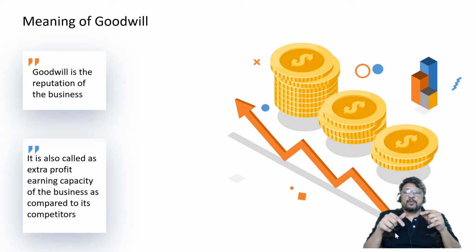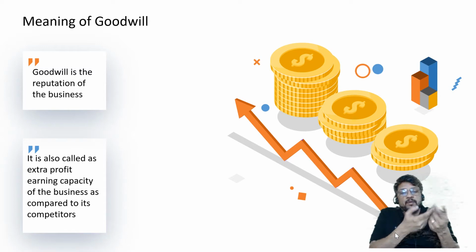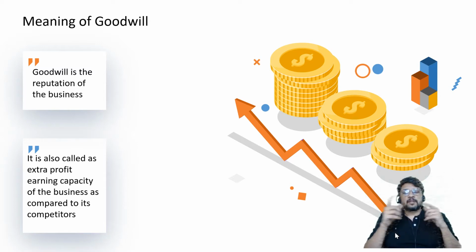Because we have a good reputation, our customers are never choosing our competitors, or our customers are always choosing us over our competitors. So it can be called the extra profit earning capacity of the business as compared to our competitors. It is the reputation of the business. It is the creditworthiness of the business. It is the guarantee of quality of our goods and services. It is the guarantee of customer satisfaction that we have generated. That helps us.